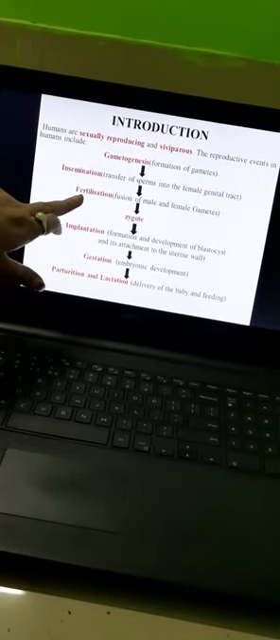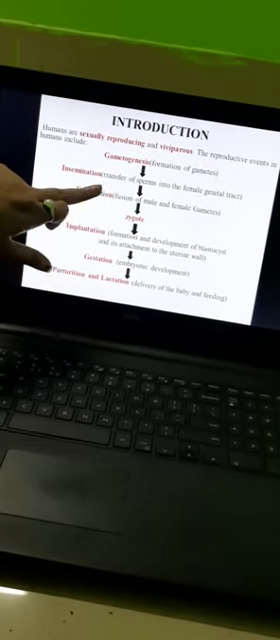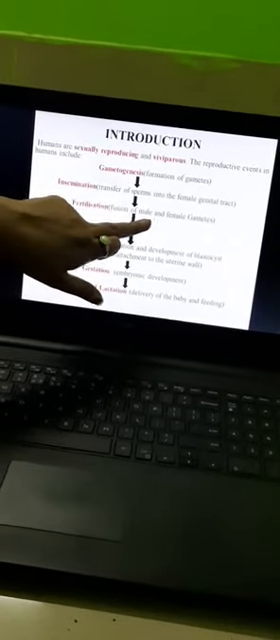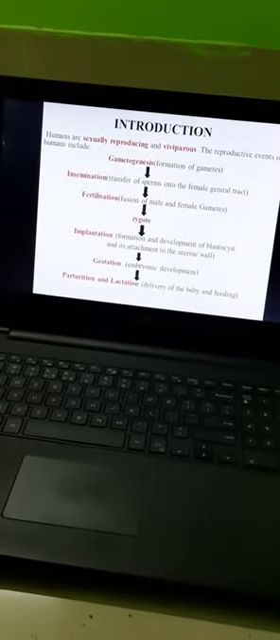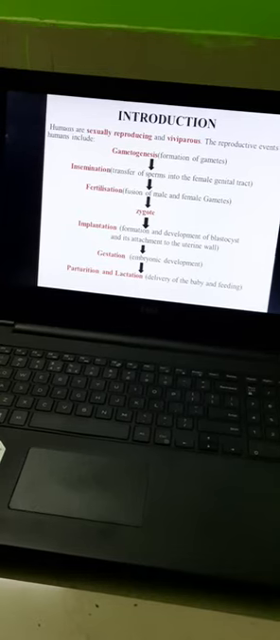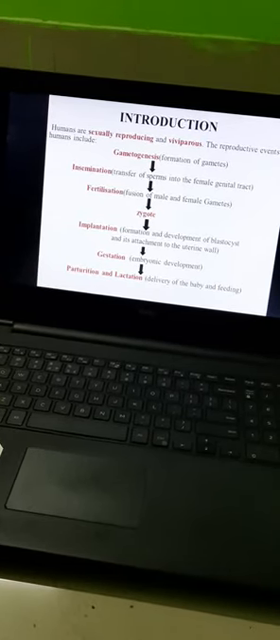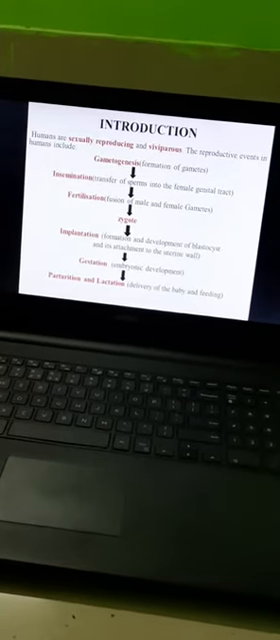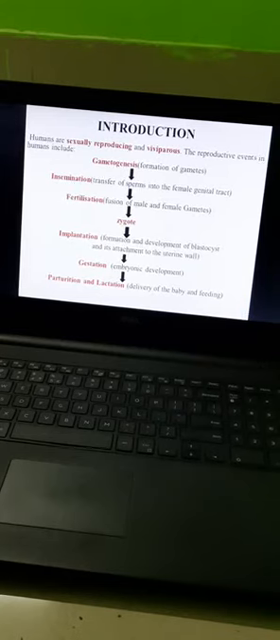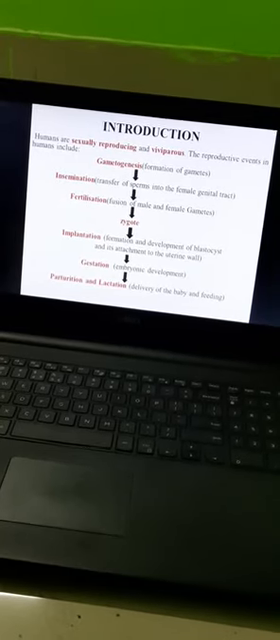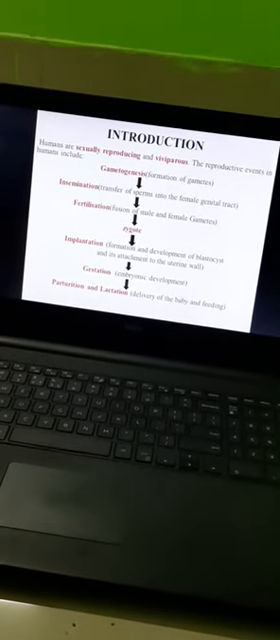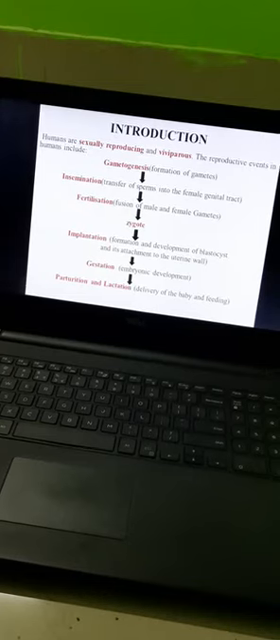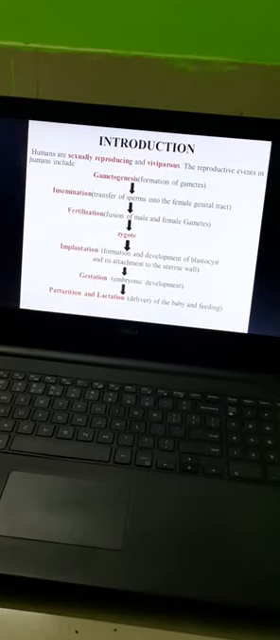This process of fusion is known as fertilization. So what is fertilization? Fusion of male and female gametes. In case of humans, the fusion of sperm and ovum is known as fertilization. And due to this fusion, there is a formation of zygote. Zygote is a single cell that will gradually form into a fully matured baby.